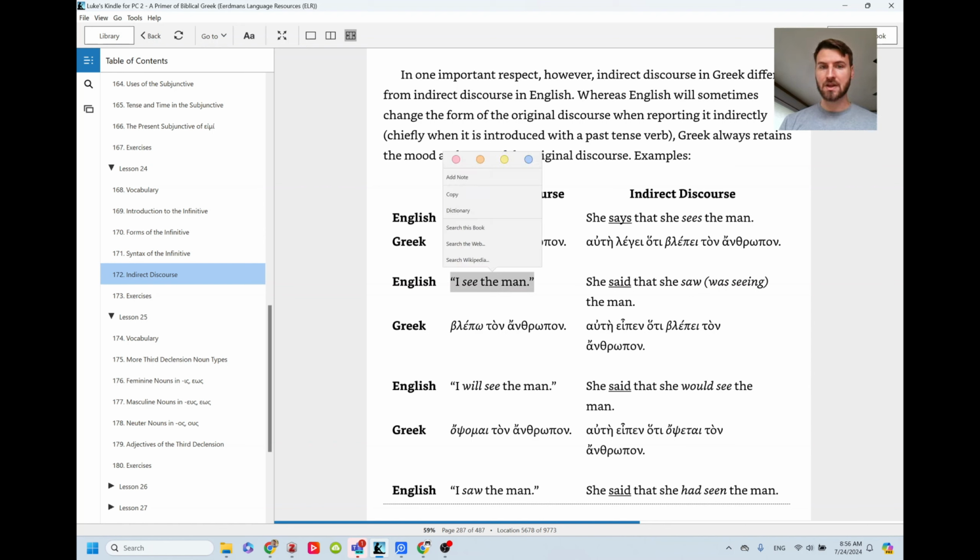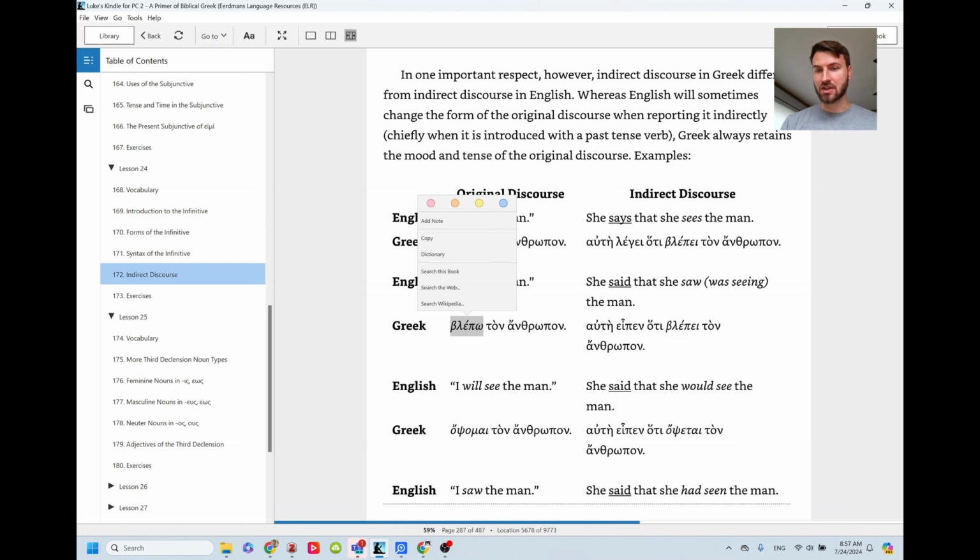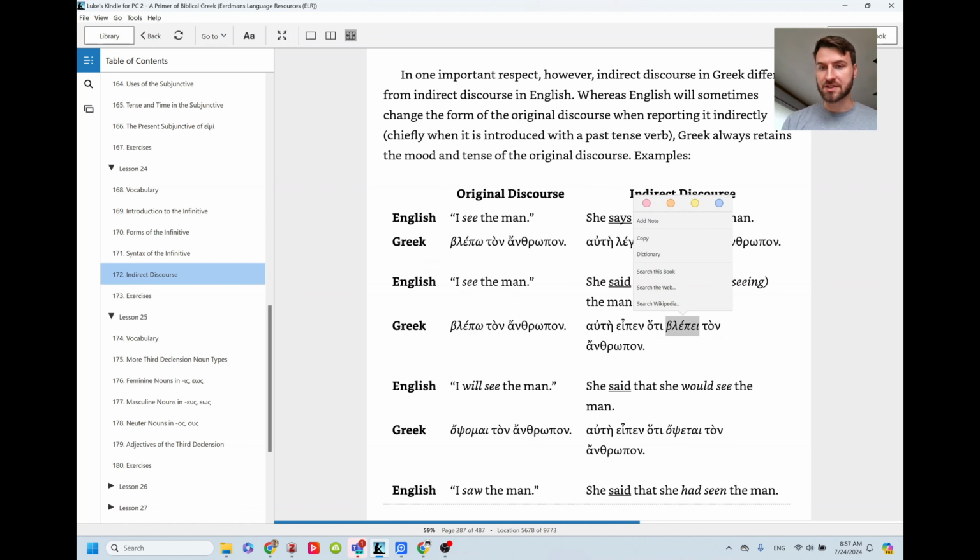Greek keeps the tense of what it was originally. So rather than saying that she saw, it says that she said that she sees the man. So because in the present she said that she saw the man, the Greek still uses the present rather than using the past as we do in English. And it's different, but it's not too hard to pick up as you're just reading along in the text. So just be aware of that as you are reading.